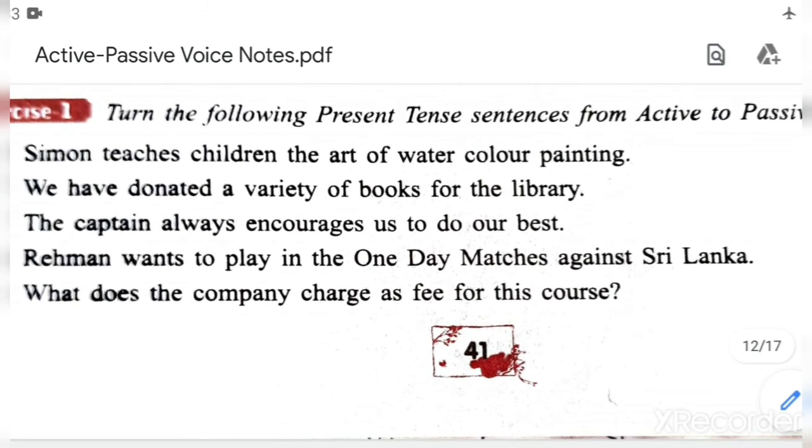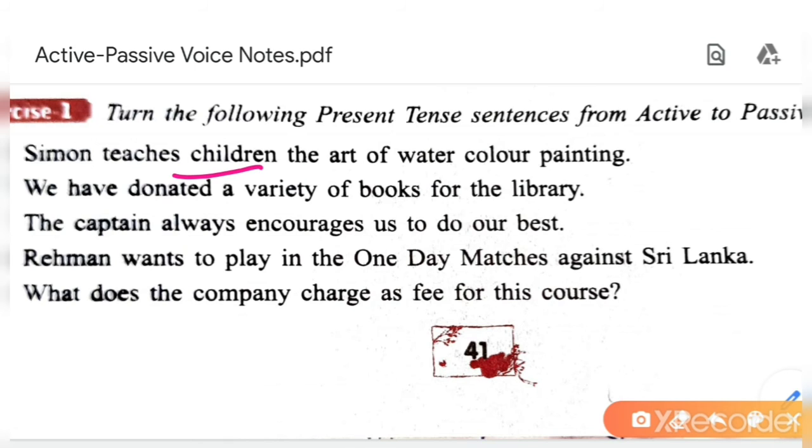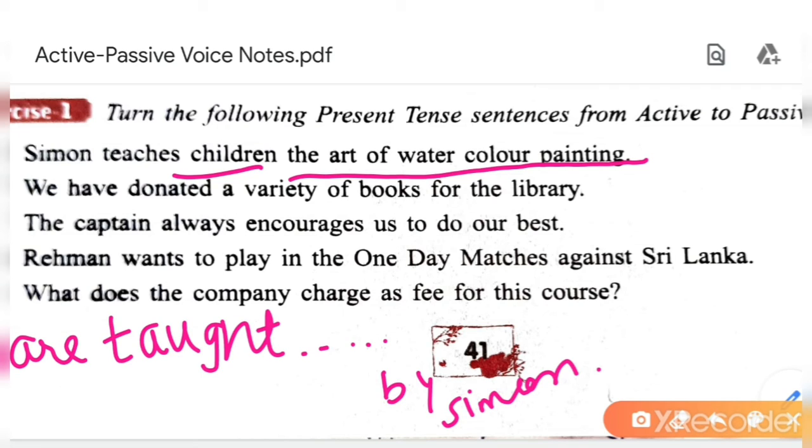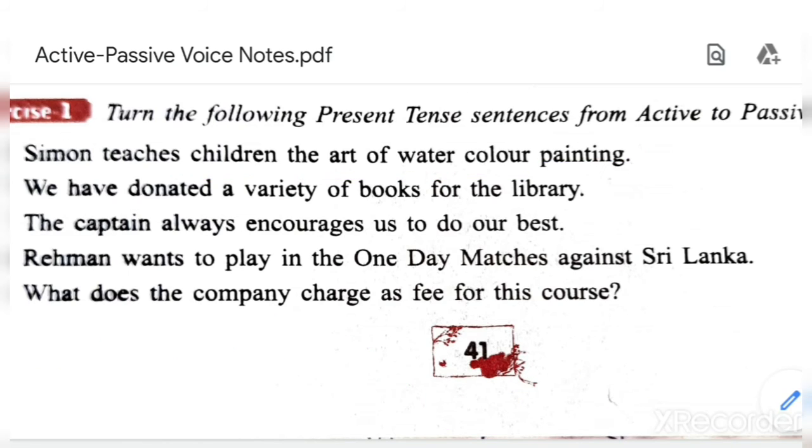Children are taught the art of watercolor painting by Simon. So whatever is easy for you, you can write in that way. Okay, I think this will be easy for you. Children are taught the art of watercolor painting by Simon. Understood?